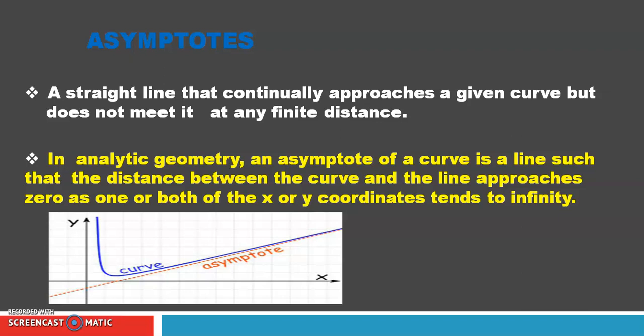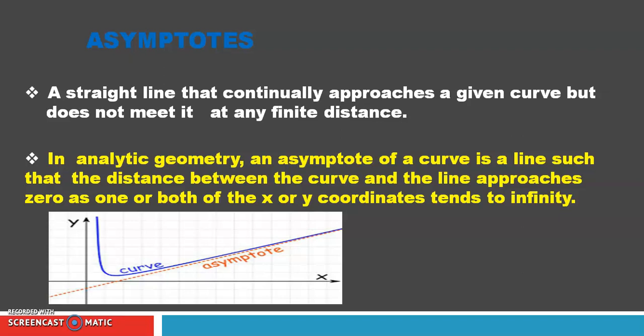curve is a line such that the distance between the curve and the line approaches zero as one or both of the x and y coordinates tend to infinity. So in general, we say that the asymptote is a line which meets the curve at a point at infinity, either in the x coordinate or in the y coordinate.